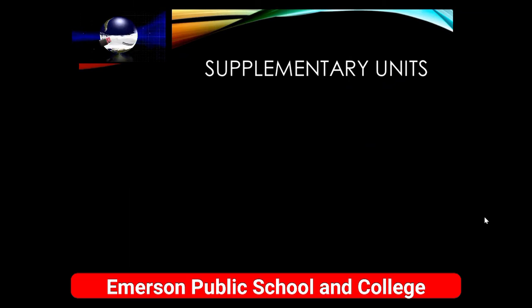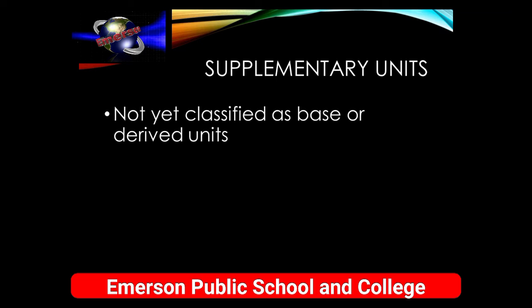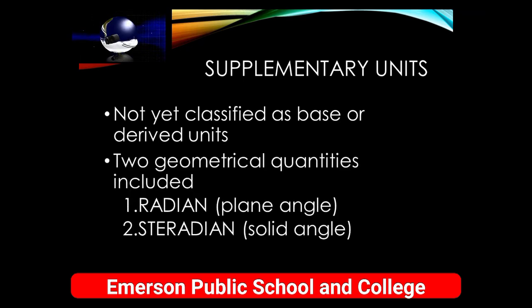Okay. The third category of units is supplementary units. These are those units which are not yet classified as base or derived units. Two geometrical quantities are included over here. First one, radian, which is the unit of plane angle, and second one, steradian, which is the unit of solid angle. We will discuss these supplementary units in the next lecture, inshallah.